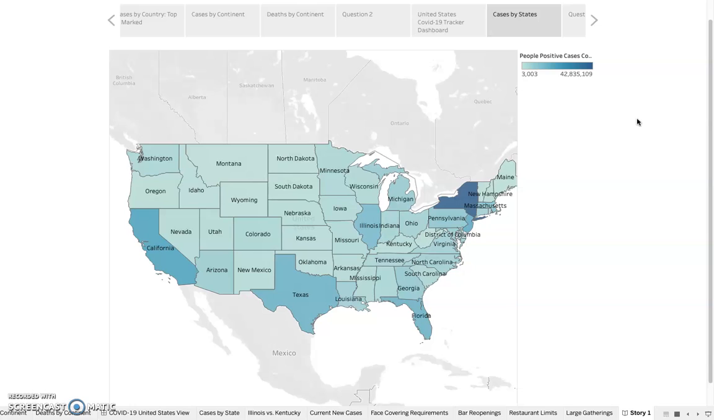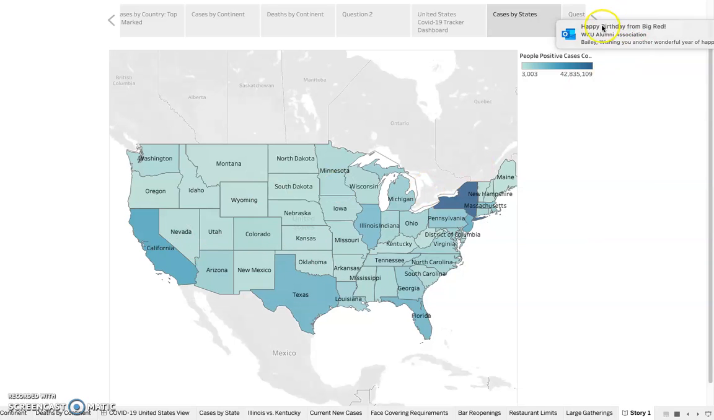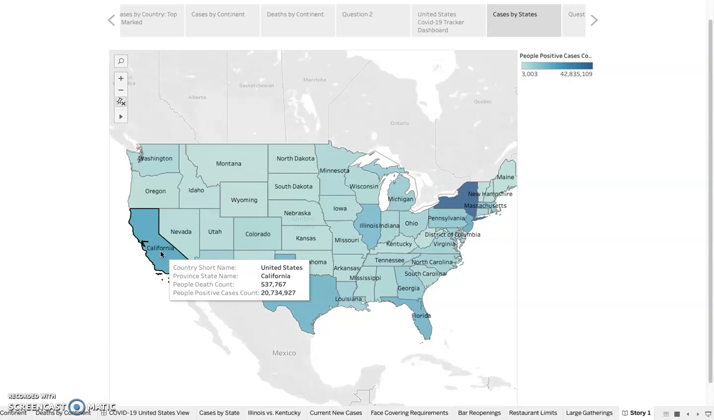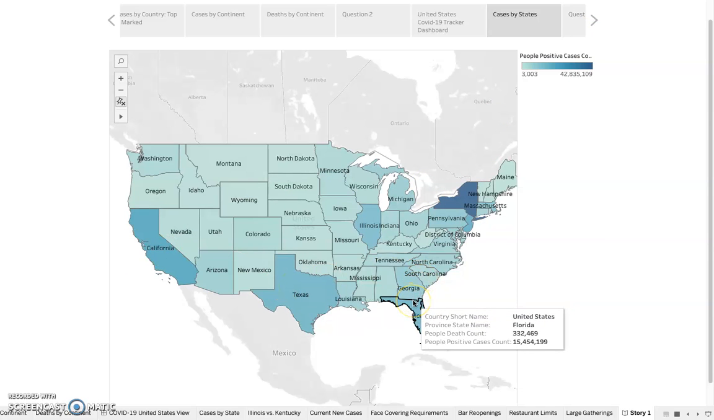The top three of those, California, Florida, and Texas, have over double the number of positive cases compared to any other state. If you look right here, positive people count 20 million. I'm sorry, Texas 15 million, Florida 15 million. So that is a ton of cases, and it's kind of a staggering amount.